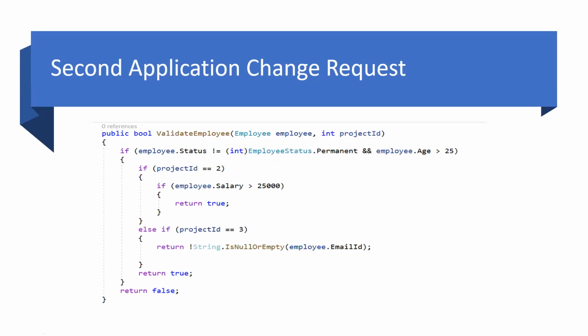Then a second request comes from a different project from the same domain. Let's say from project 3, there comes one more request: I should also check whether the email ID is valid or not. So here our code gets extended. Every time, it is not good to use the shared library.